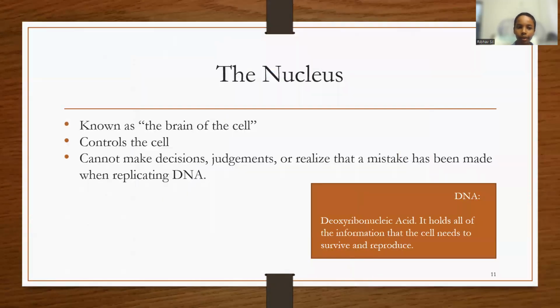The nucleus is also known as the brain of the cell. It controls the cell, but is not able to make decisions, judgments, or realize if a mistake has been made while replicating DNA. DNA is deoxyribonucleic acid that holds all of the information that the cell needs to survive and reproduce.